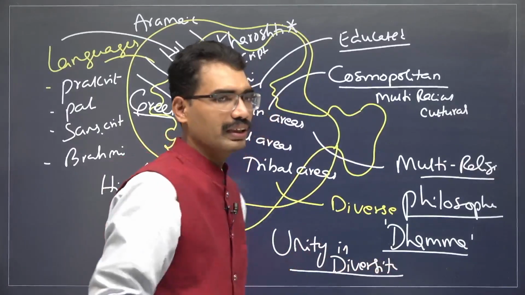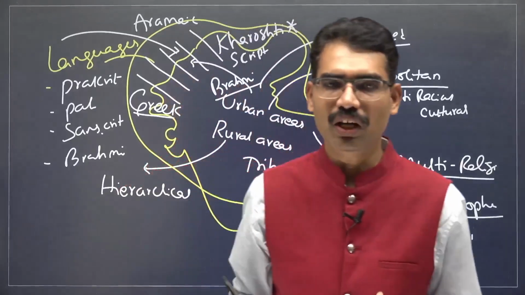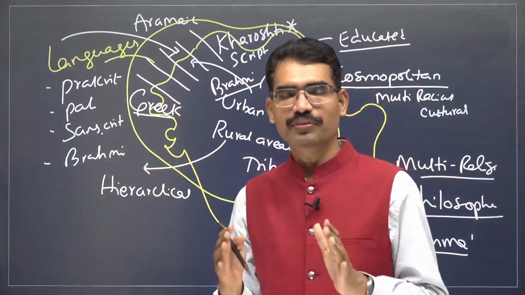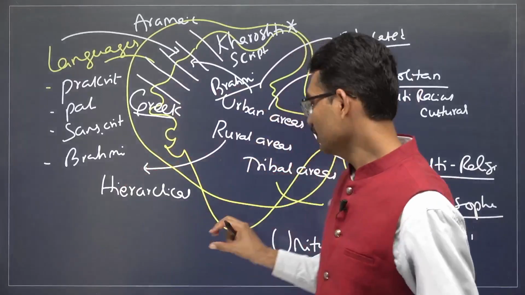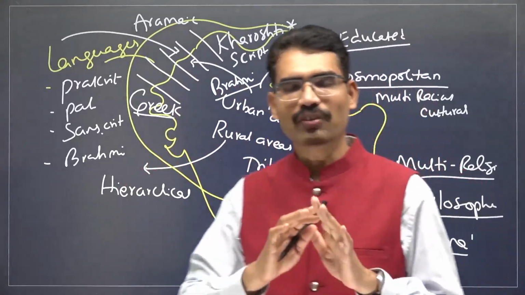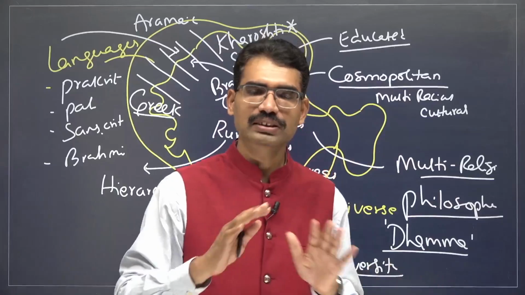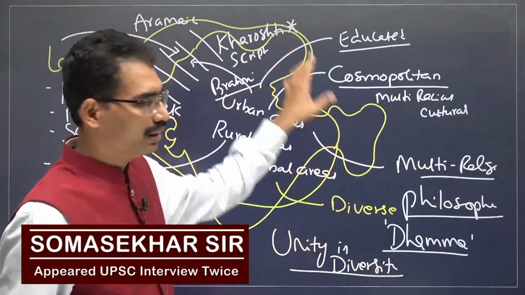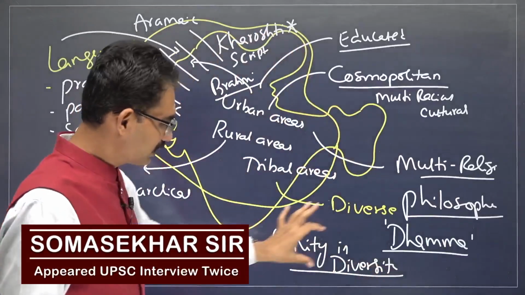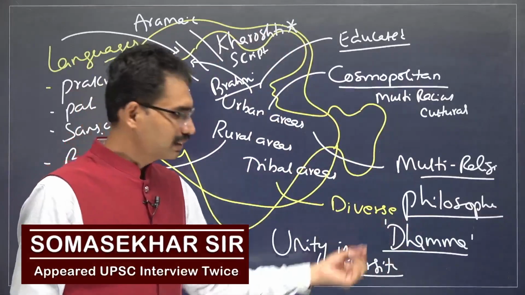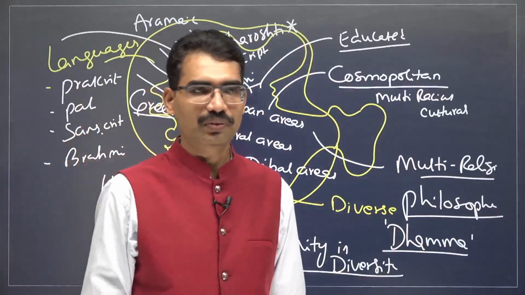This is why even today this is the soul of India. The fundamental feature of India is unity in diversity. We have diverse cultures, diverse languages, diverse religions, but still when it comes to India, we are all Indians. This kind of philosophy is emerging from this time period onwards.